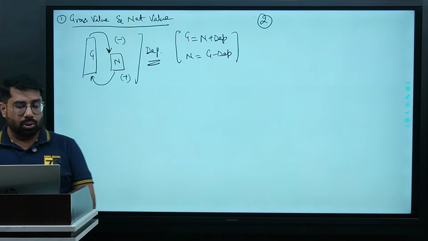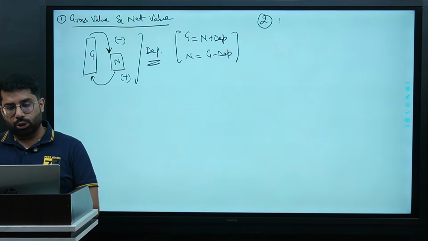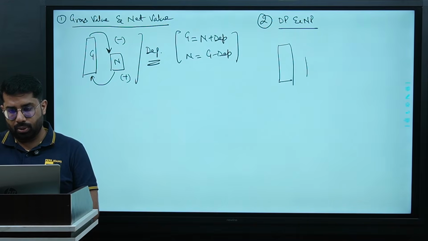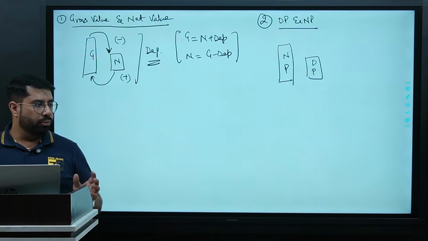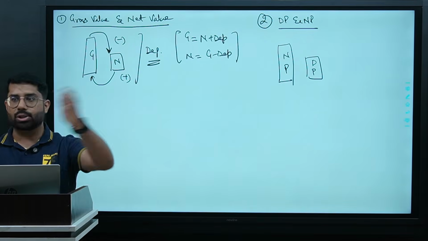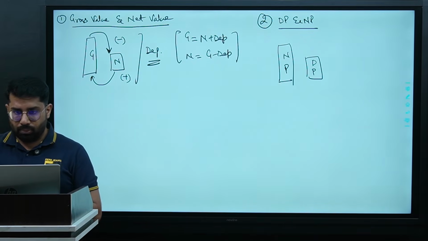Second adjustment is between DP and NP. What do you think? Which value is on the higher side? NP or DP? NP. Why? Because of national product. Because in NP we are crossing our boundaries and moving to the international market. It has a wider scope. Correct? Same thing.